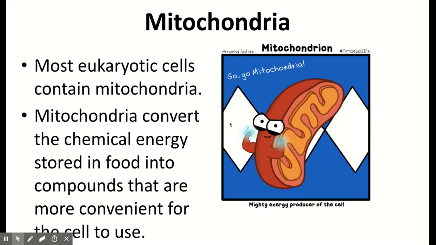Our mitochondria, also going back to our cellular respiration. So the mitochondria is the site of aerobic respiration, creating 36 ATP. So we're taking that chemical energy from our glucose. We're breaking that glucose down in glycolysis, which we know is our anaerobic respiration. And then if we have oxygen, we can breathe in and go into aerobic respiration, which would occur in the mitochondria where the most energy is produced.